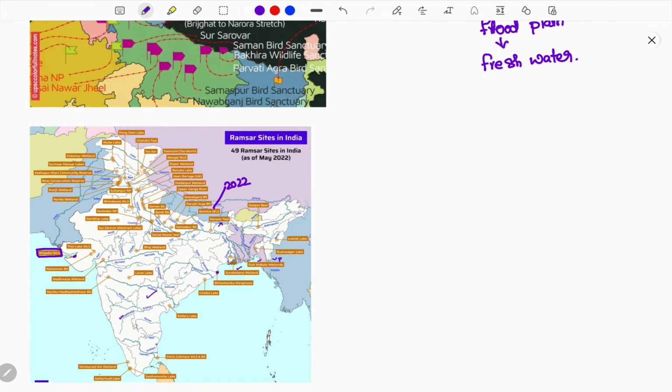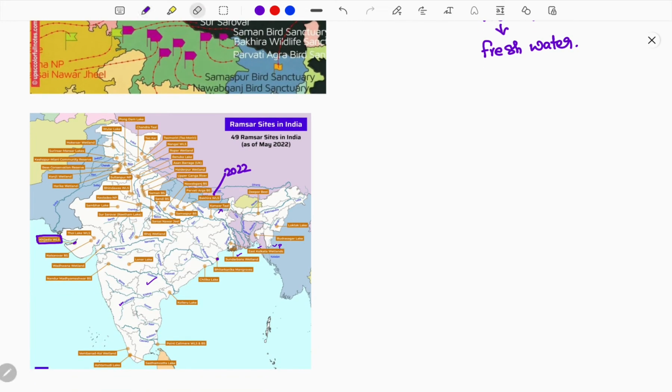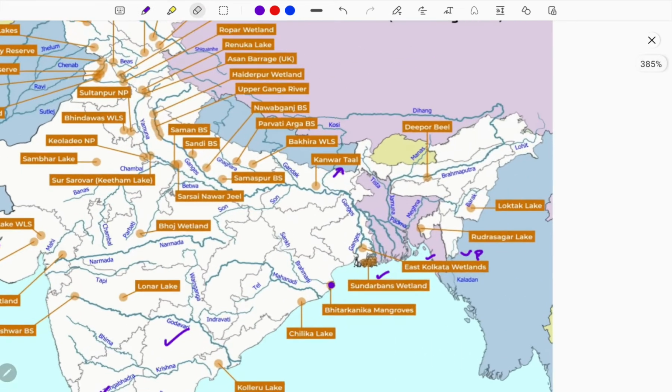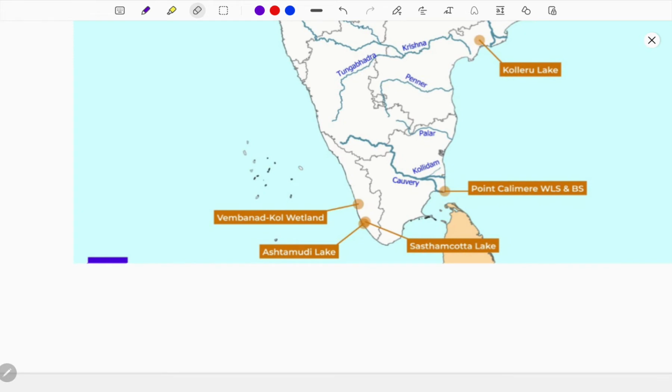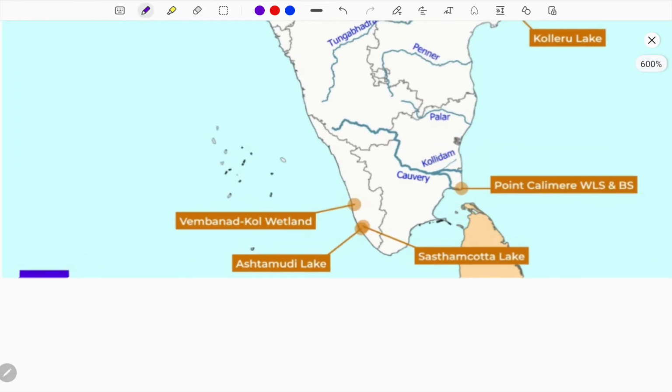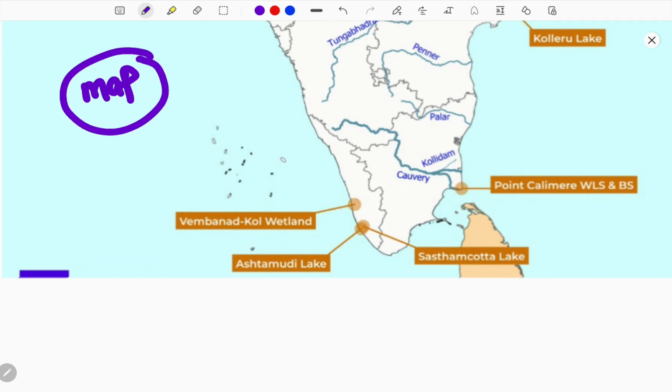Okay guys, now I'm going to take you on a journey to the wetlands through the India map, whatever is located on the India map, and why they are more important. Let me start with Kerala. See here guys, I'll be marking a few things. This is a map-oriented study where I will take you through the map and explain each location and its importance.